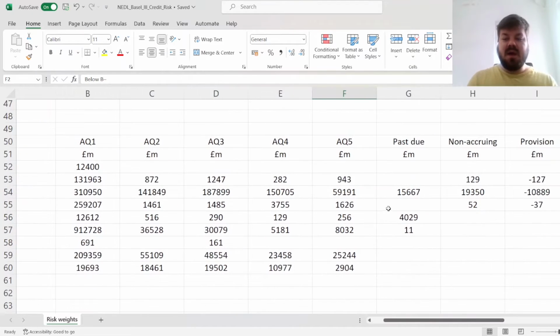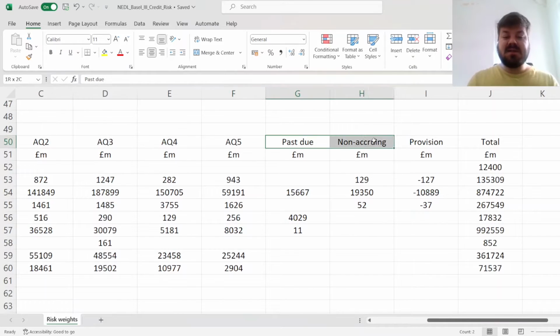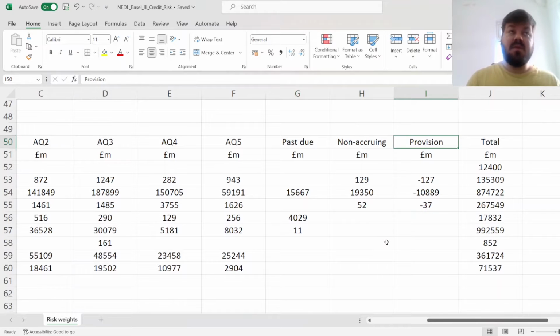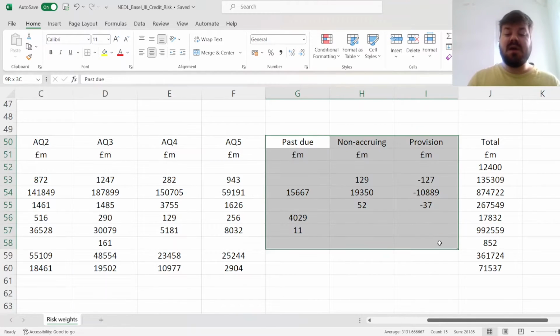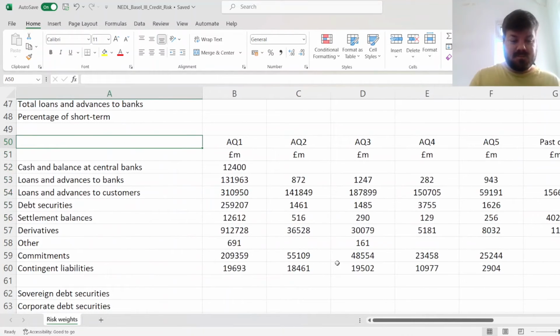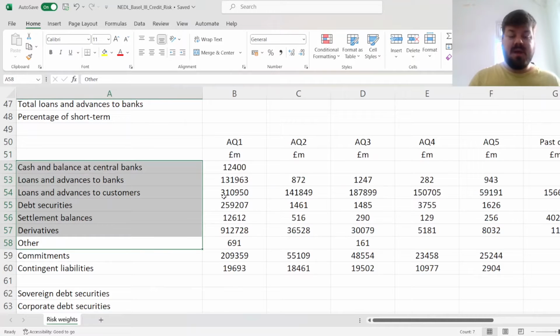In terms of other groups, we have got assets that are past due, non-accruing, and the provisions for those. So essentially, those are non-performing assets or poorly performing assets that need to be accounted for specifically when figuring out the level of risk-weighted assets. Here, we have got a range of asset groups that would allow us to quite nicely account for a number of different types of assets in terms of their credit risk and go through some of the interesting measures and provisions that Basel III has.